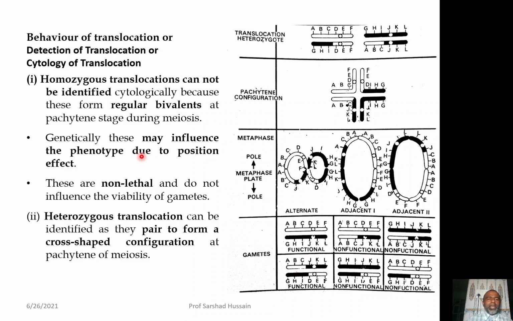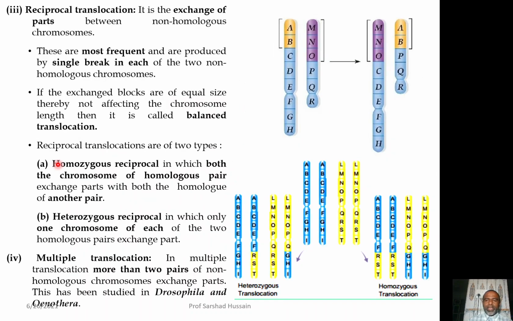But they may influence the phenotype, because the position of the gene is disturbed over there, like you can see in the previous example. Though they can pair with one another, because R corresponds to R, S corresponds to S, T corresponds to T, the position of the gene is changed. Earlier it was having GHI, now GHI is there and PQR from this has translocated to this. So there is a positional change.